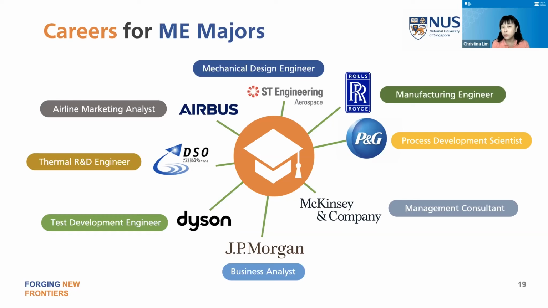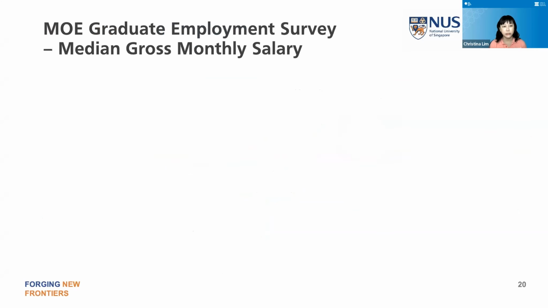Then there are Rolls-Royce and ST Aerospace. This is just a pick of what I found in an online search yesterday. So you can see that the hiring situation is very vibrant, and you can find jobs in all sorts of industries, all different kinds of jobs. So there's definitely something to suit you as a mechanical engineering major.